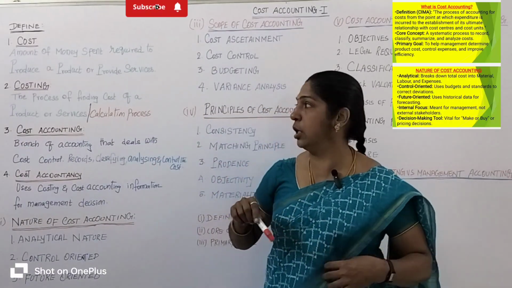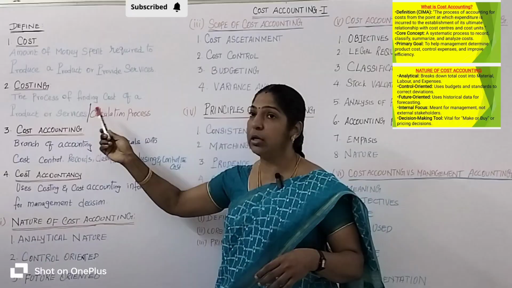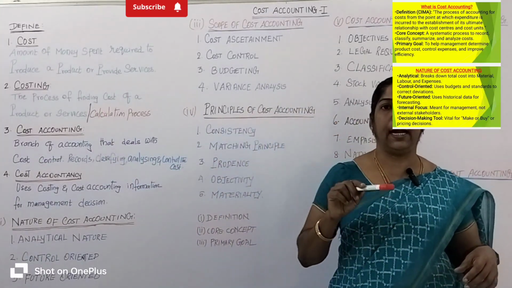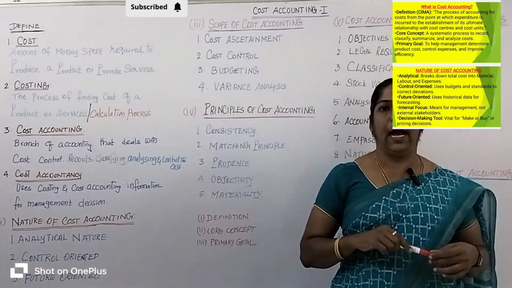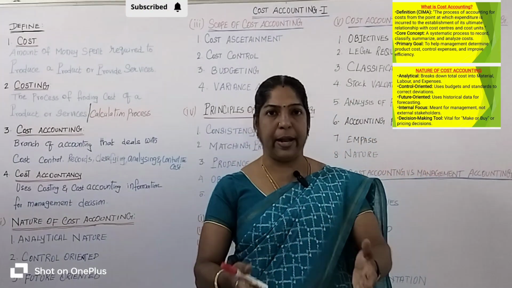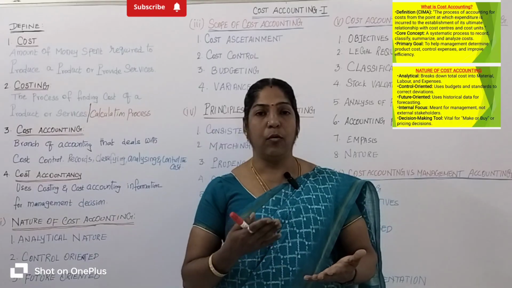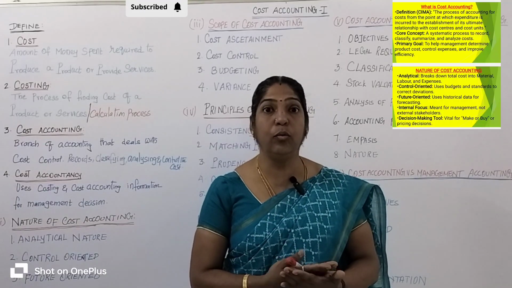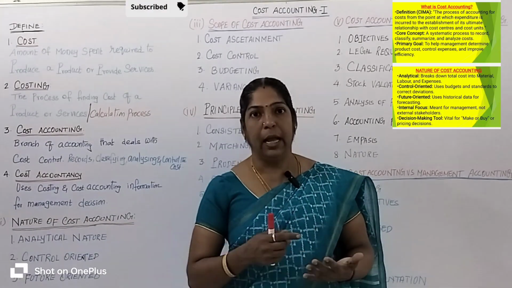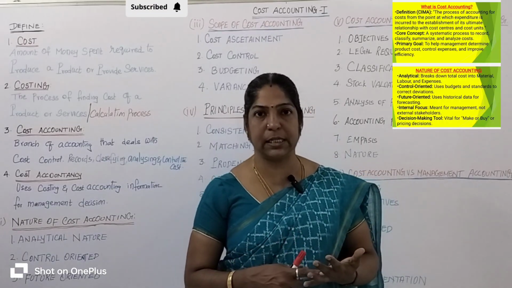Let's come to costing. What is meant by costing? The process of finding the cost of a product or service, the calculating process. I will explain with a suitable example. If you are running a bakery business, what are the items required? Cakes, chocolate, biscuits, bread, sweets and snacks, right?